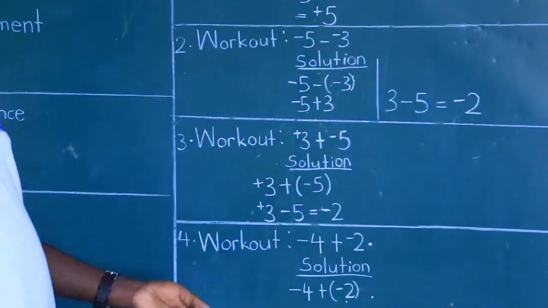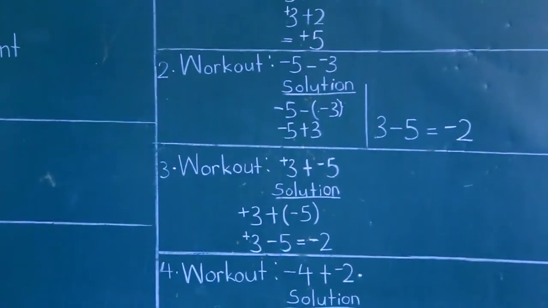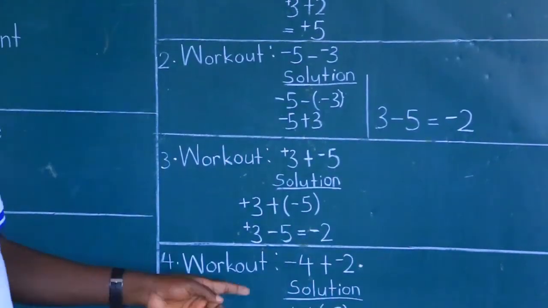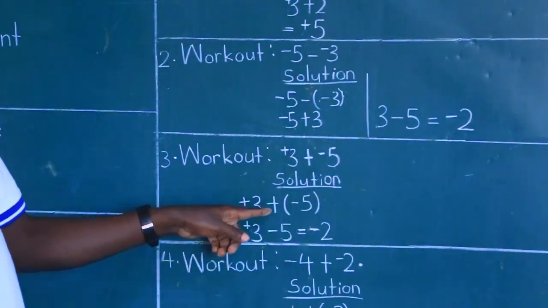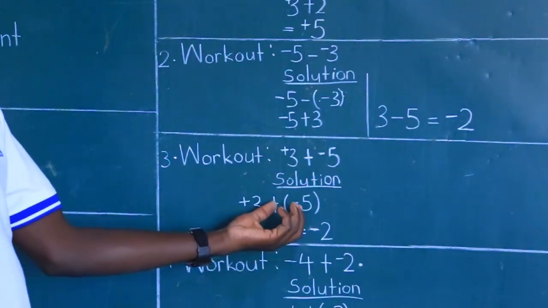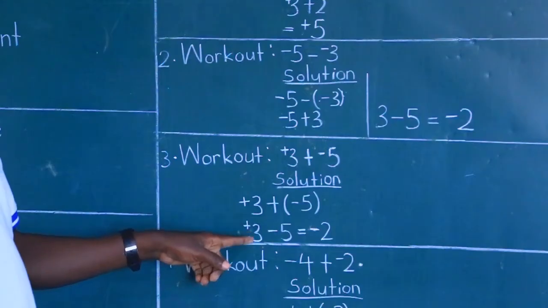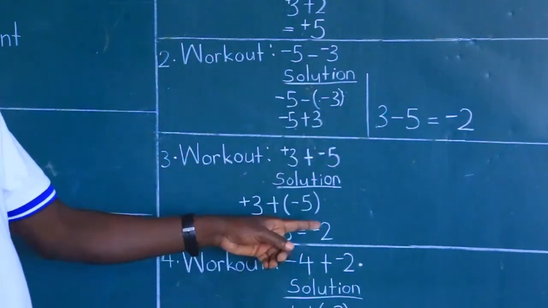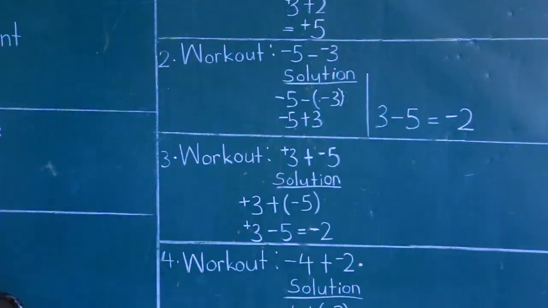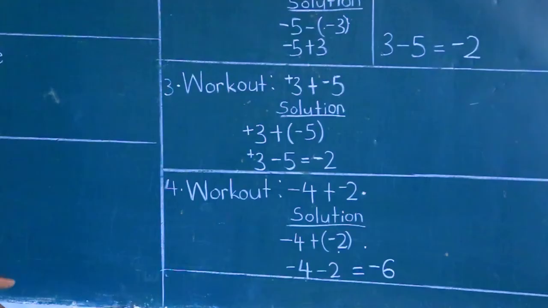That is positive 3 plus negative 5. So you put this negative 5 in brackets in your working, and the positive and the negative, being that these two signs are different, they become a negative. So that is positive 3 minus 5, which is the same as the other one up, and you get negative 2. And that way, number 3 is done, as easy as that.